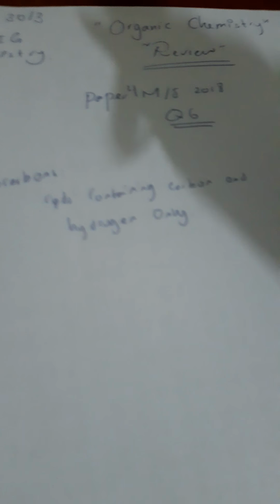And to have the second mark, be careful for the keyword only. So a straightforward question. What are hydrocarbons? Hydrocarbons are the compounds containing hydrogen and carbon only.